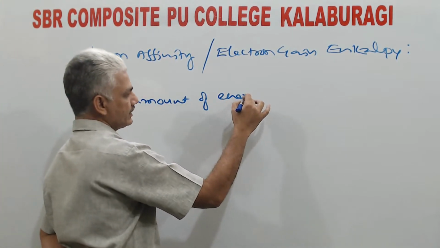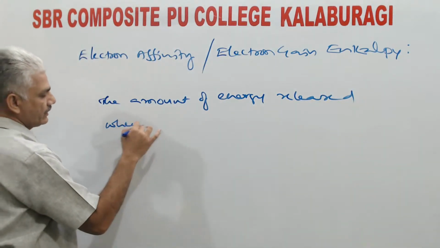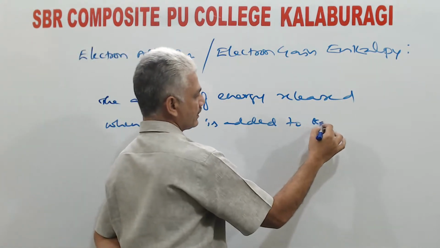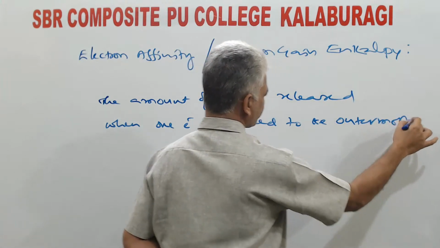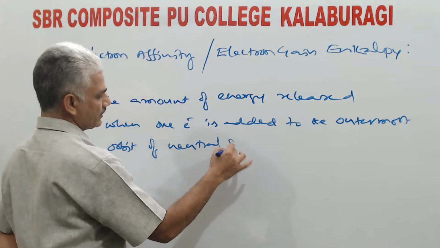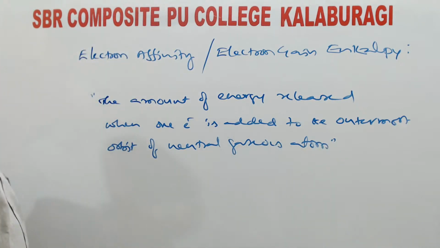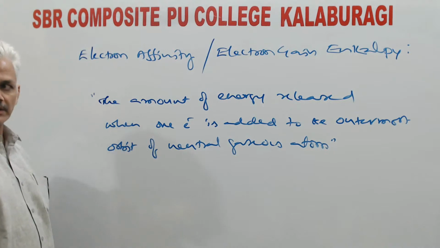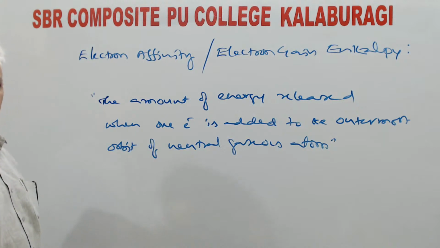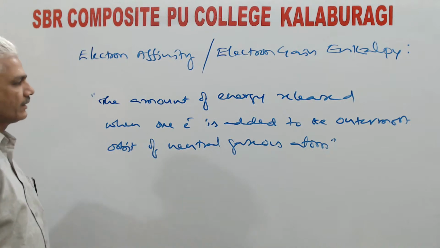the amount of energy released when one electron is added to the outermost orbit of a neutral gaseous atom. For taking out an electron from a neutral gaseous atom, we have to spend energy. This is the reverse process. When you add one electron to the outermost orbit of a neutral gaseous atom, what happens?